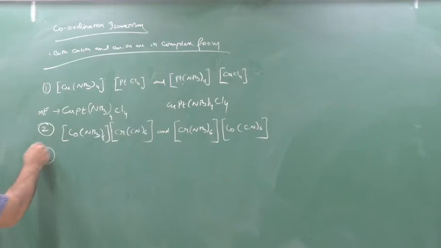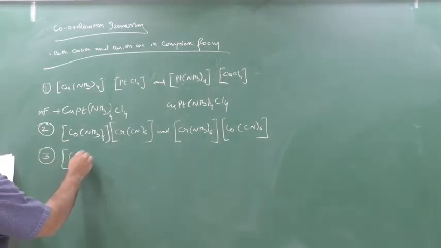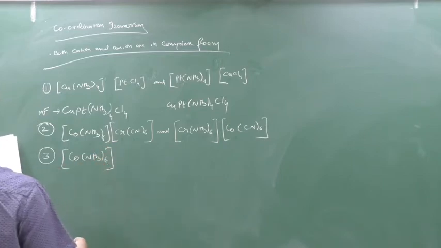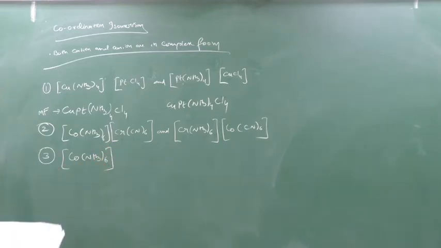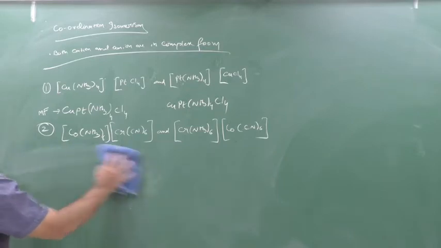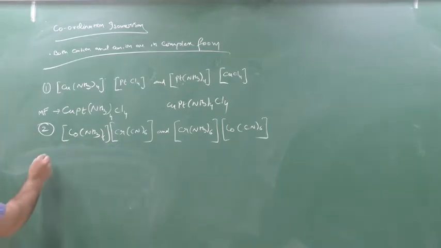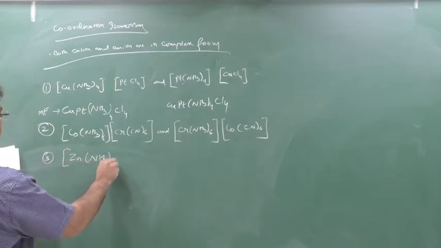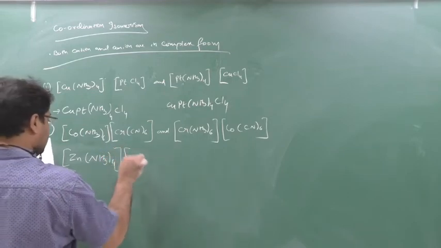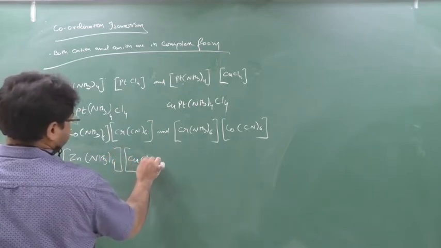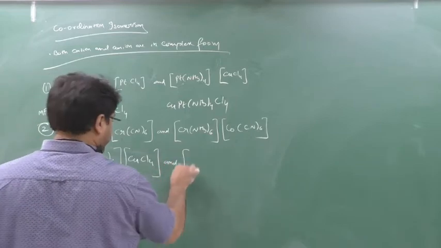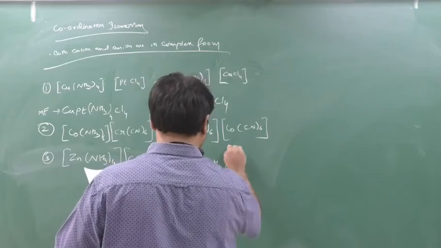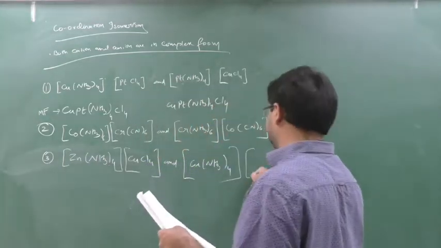Another example we will see. Third example. Same example as before, no need to write down. Third example: [Zn(NH3)4] with [CuCl4], and [Cu(NH3)4] with [ZnCl4].